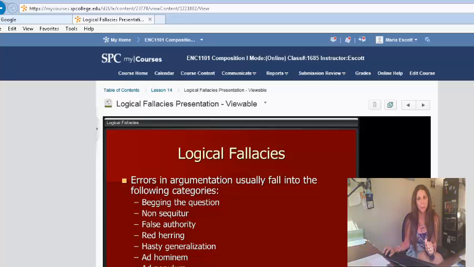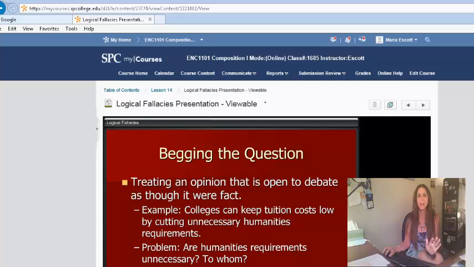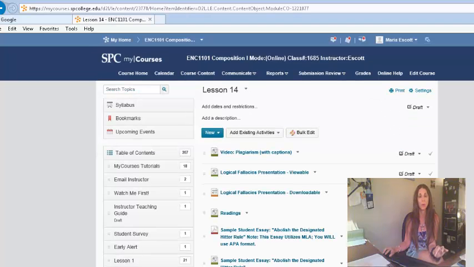If you're using SPC's Library Online and you're checking the box where it says peer-reviewed sources, this is not as much of a problem. That would be my recommendation. If I was writing this paper, I would make sure all my sources were peer-reviewed. Two out of your three sources need to be peer-reviewed.